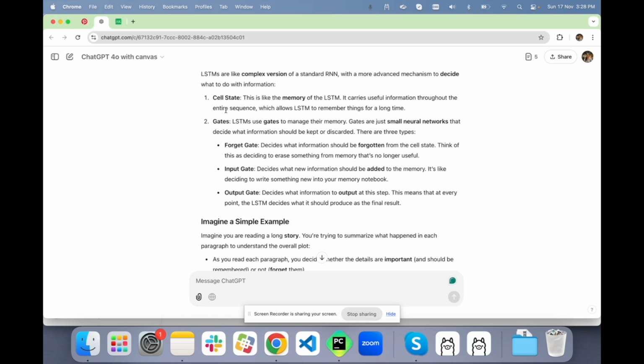Think of this as deciding to erase something from the memory that's no longer useful. The input gate decides what new information should be added to the memory. And the output gate decides what information to output at this step. This means that at every point the LSTM decides what it should produce as the final result.